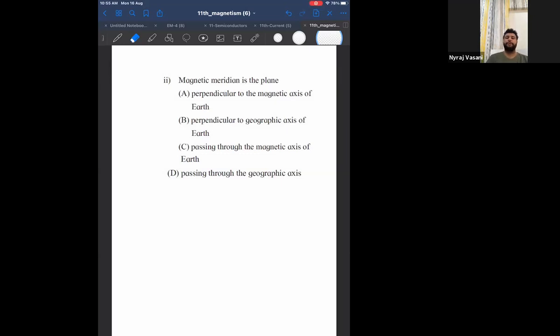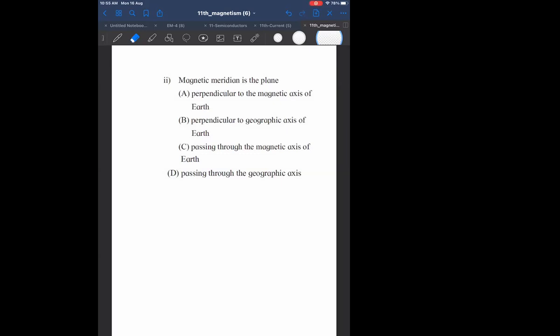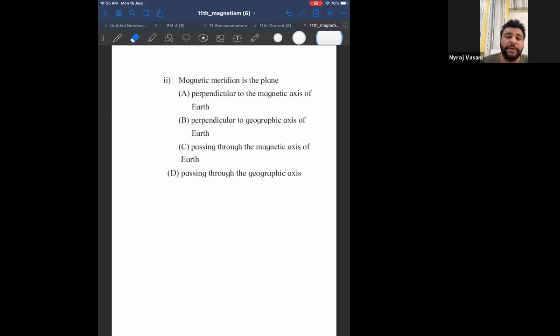So what is my geographic axis? It is a line passing through North Pole and South Pole. What is magnetic axis? Magnetic axis is Earth's magnetic North Pole and South Pole. So on Earth, all of you listen to me. How many poles does Earth have? Answer is not 2. Answer is Earth has 4 poles.